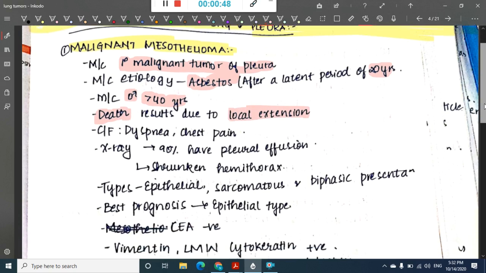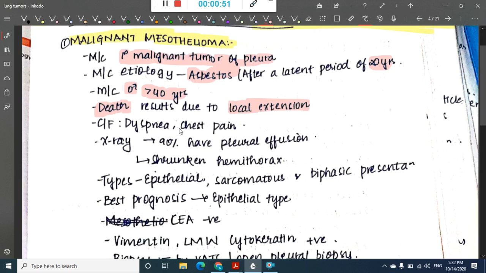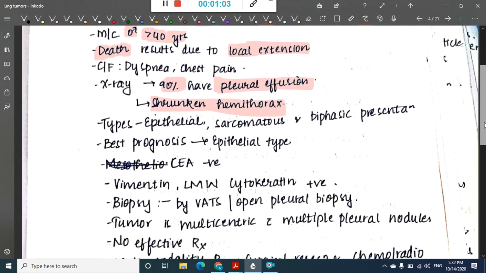Then if you see clinical features, it can cause dyspnea and chest pain. On X-ray, 90% of the cases have pleural effusion, and sometimes it can be associated with a shrunken hemithorax. Then we have three types of malignant mesothelioma: epithelial type, sarcomatoid type, or mixed type.